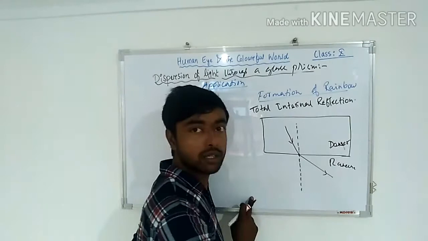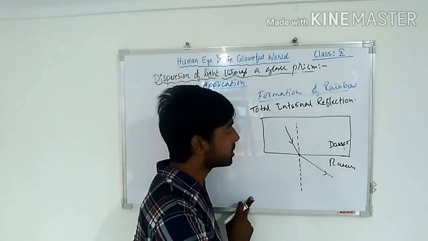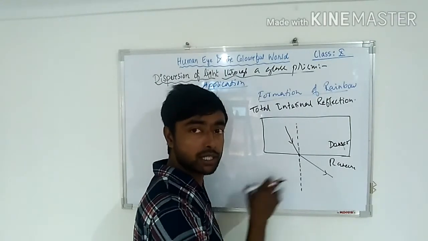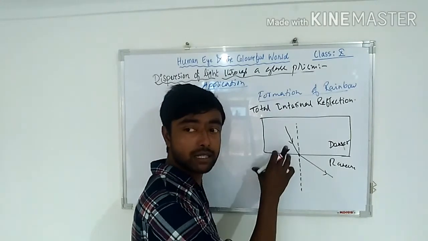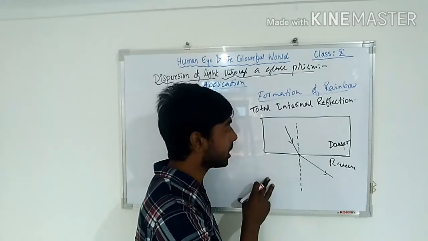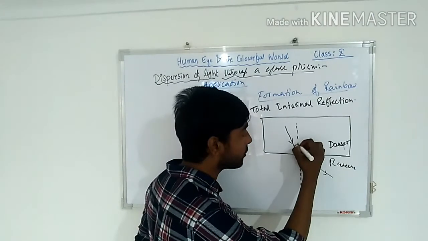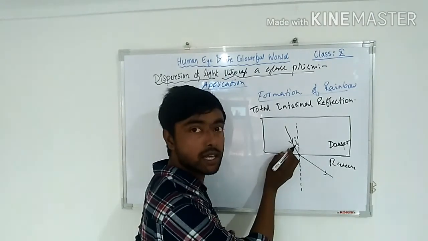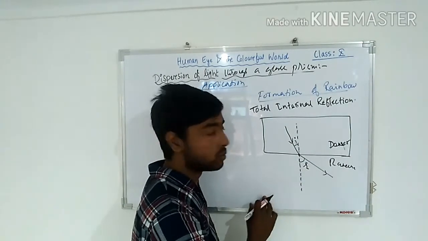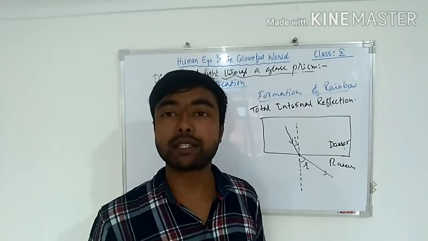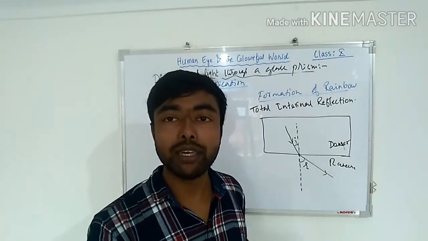Clear? Understood? So this is called refraction. Refraction occurred, and in this case the ray is passing from denser to rarer medium. Now you see this angle of incidence, and this is the angle of refraction. If I increase the